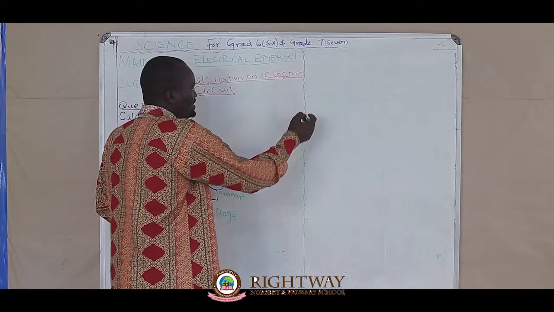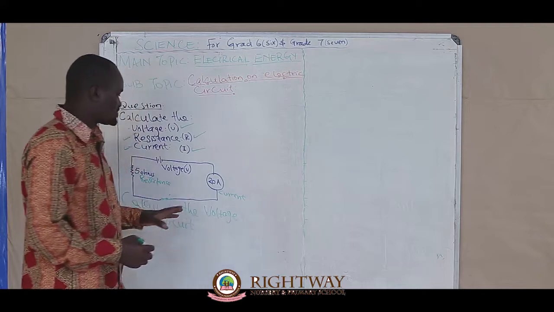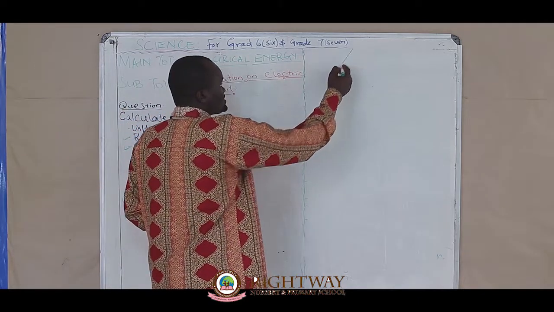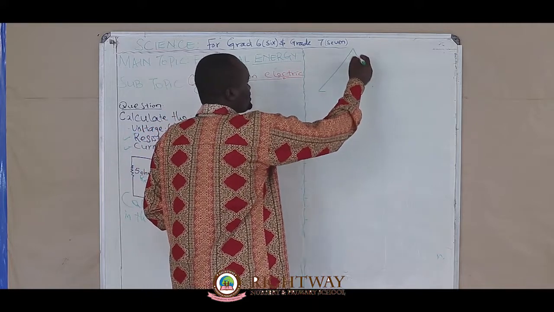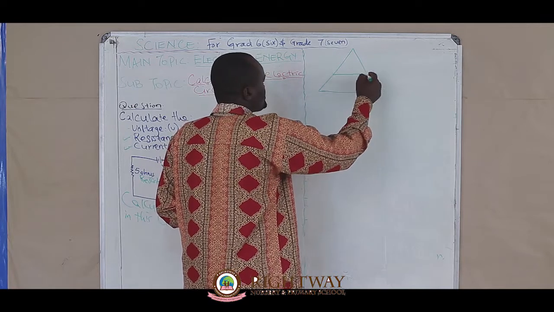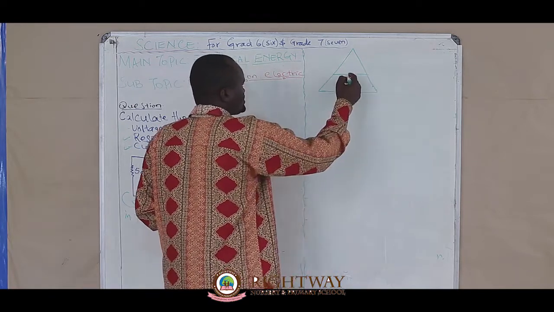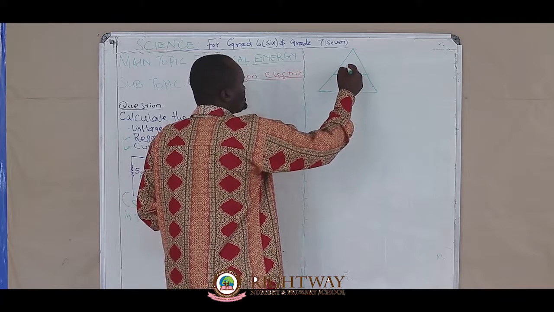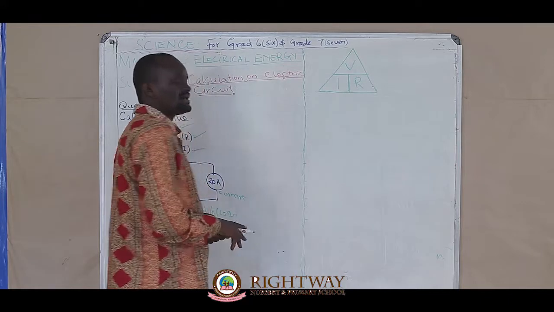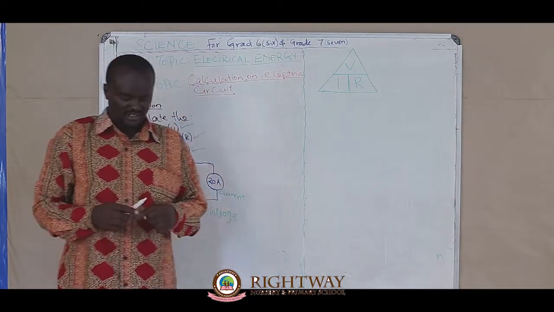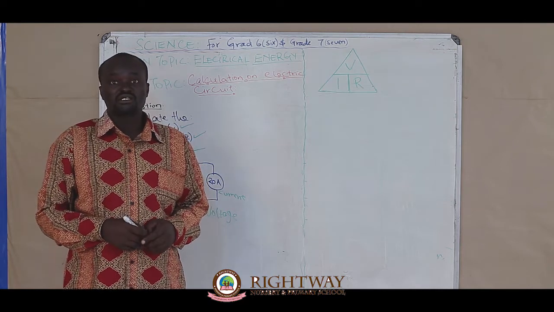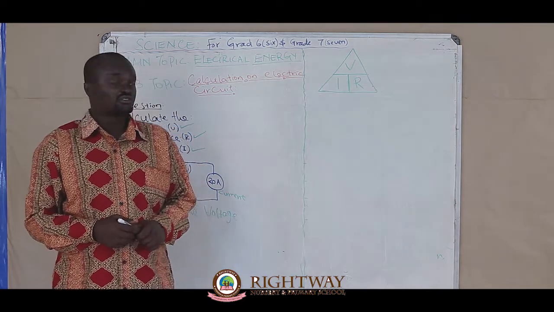Whenever you are calculating such problems in an electric circuit, draw a small triangle and divide it 3 times. Now write V here, I here, R here. If you understand this, you are capable to solve problems in an electric circuit.